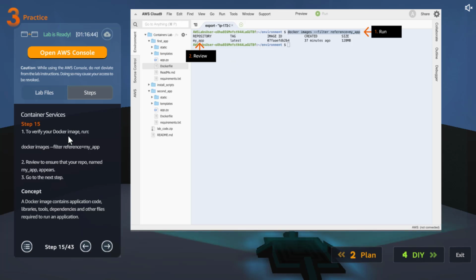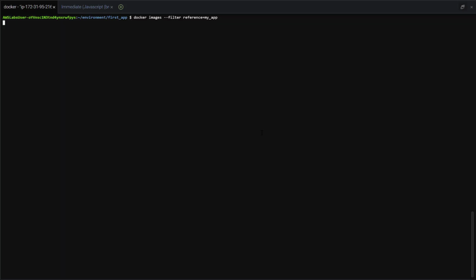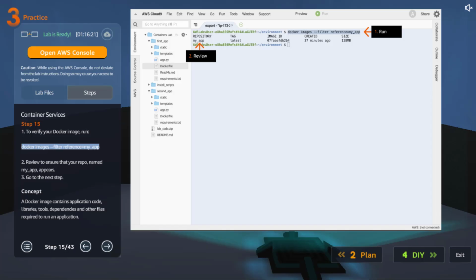To verify your Docker image, we can run docker images, and then the filter is reference is my app. So let's go check that out. And as you can see, successfully we have it in the repository, the app name my app, and it is latest. Image ID is this, created that long ago, and the size is 132 MB. I think it's all the libraries. A Docker image contains application code, libraries, tools, dependencies, and other files required to run an application.